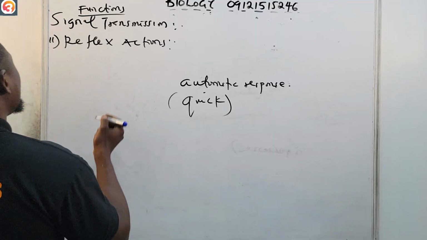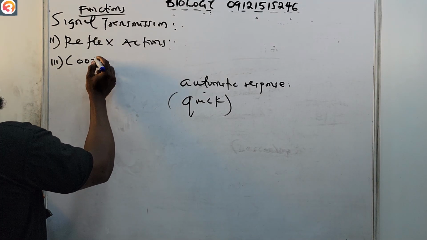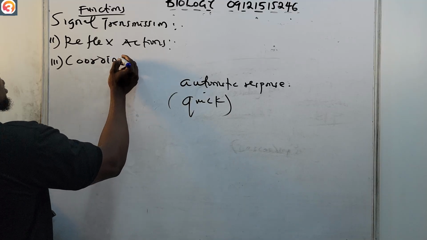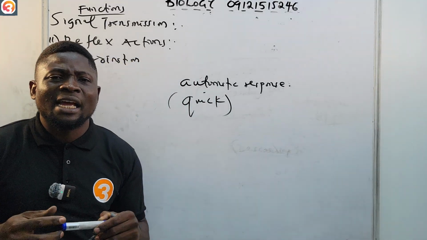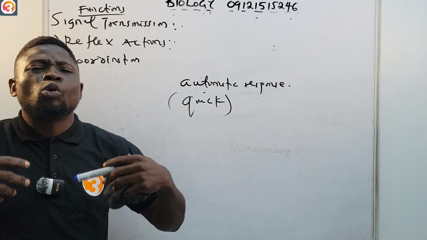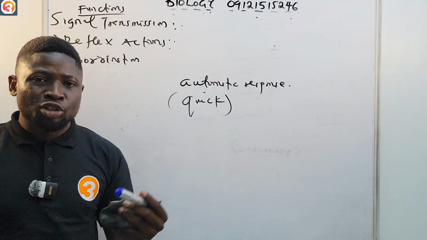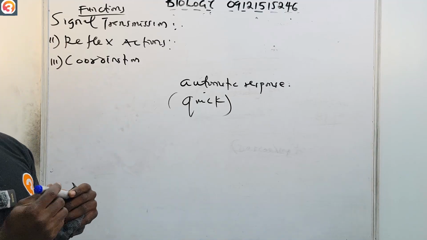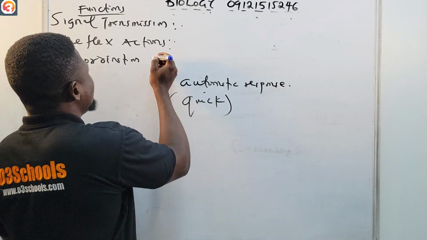Then number three, coordination. Also, the spinal cord helps us with coordination. It integrates signals for movement and posture with input from the brain.